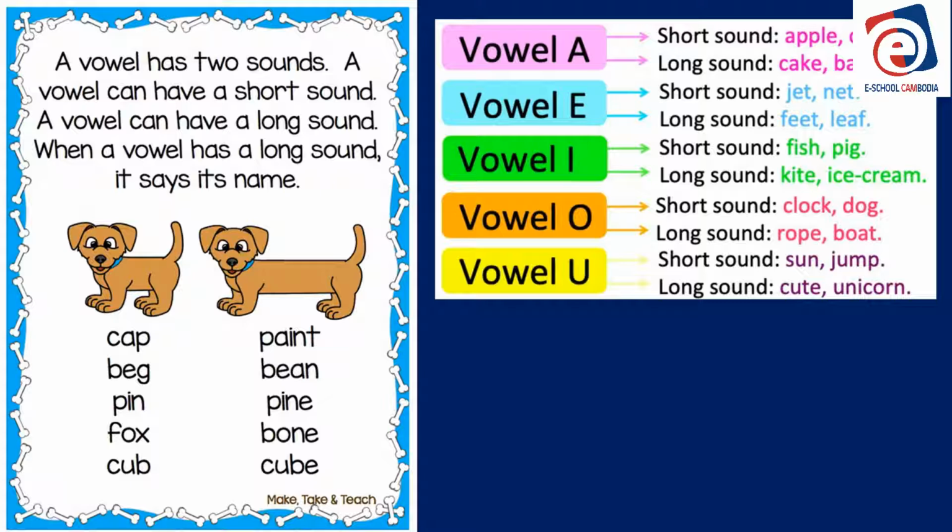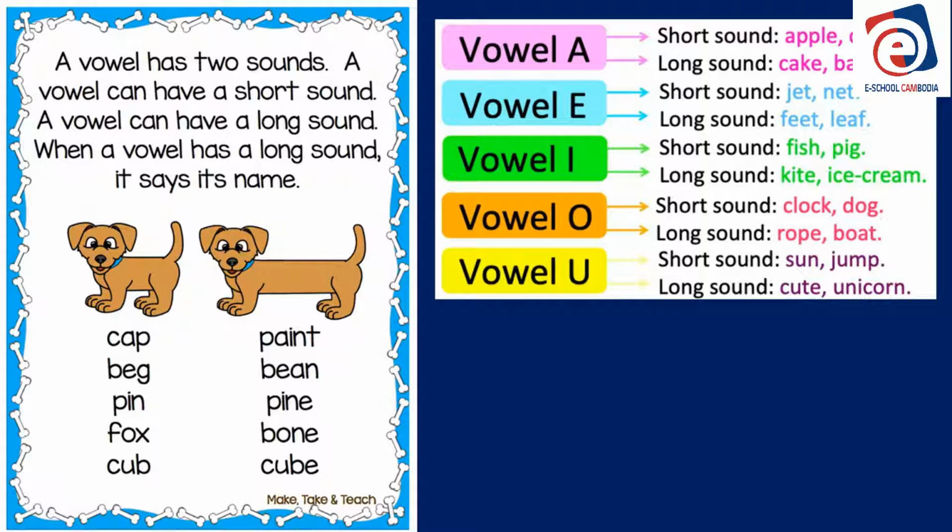And you notice the beginning blend sound, CL, and the ending blend sound, K. In the middle, there's the short sound of the O, because if there is a vowel with a consonant before it and a consonant after it, the vowel will make the short sound. Clock. The same with dog.